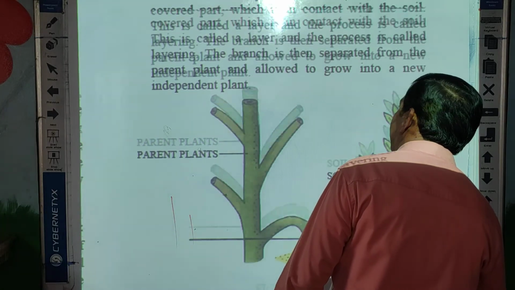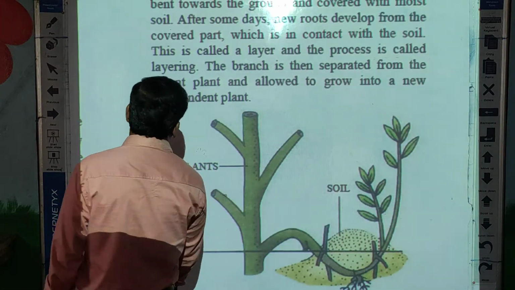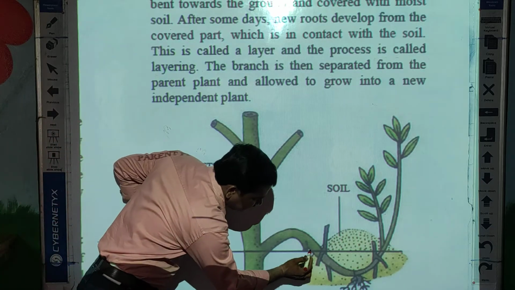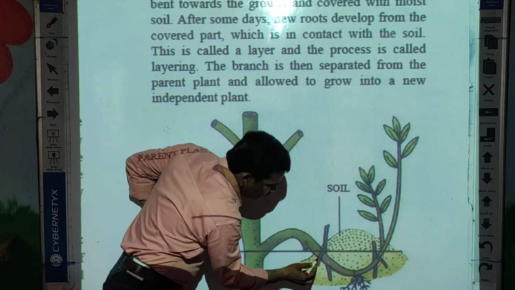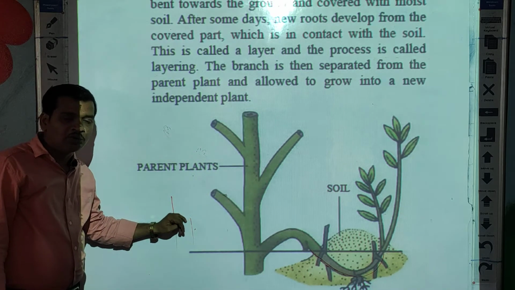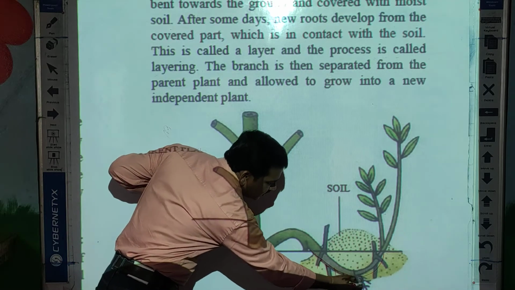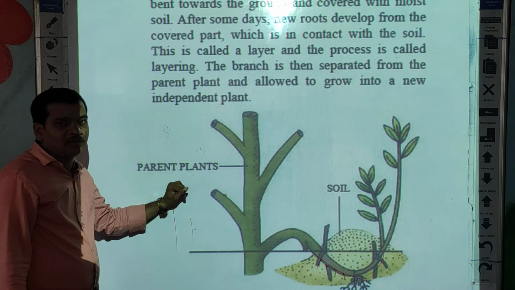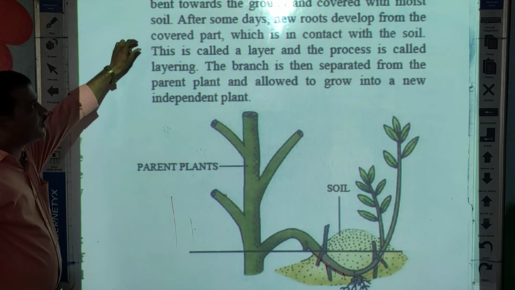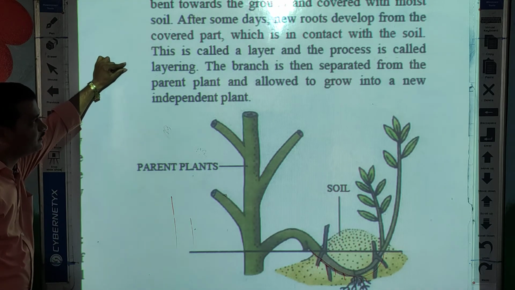So due to covering, what happens, students? After some days, new roots develop from the covered part. Whatever part of the stem is under the ground, after a week or maybe two weeks, produces roots under the ground. The roots develop automatically from the part present under the soil.